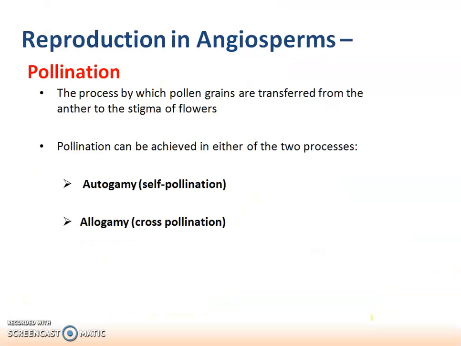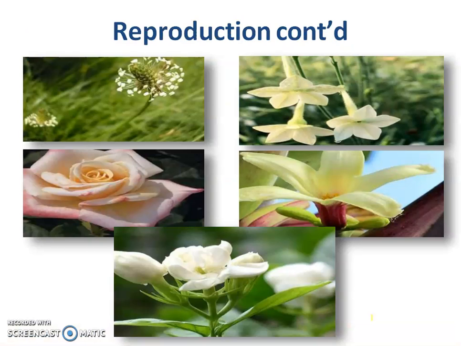Then reproduction occurs by pollination. Pollination may be self-pollination or cross-pollination. Self-pollination is where pollination occurs in the same flower or on the same plant. Cross-pollination occurs between two different flowers of two plants.